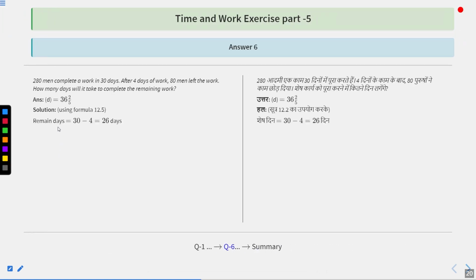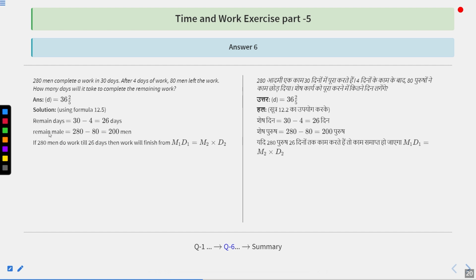Now, remaining days are how much? 30 minus 4 equal to 26 days, because it was given that after 4 days of work, 80 men left. That means for the remaining days, how many people would have worked? 280 minus 80, that is 200 men. So remaining men are 280 minus 80, that is 200 men.